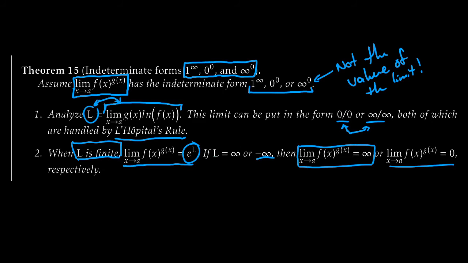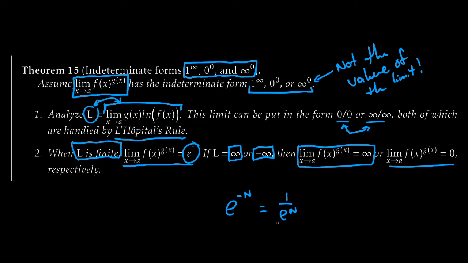If you get negative infinity instead of infinity, then you're going to get 0, because e to the negative infinity, if you want to think about it like this, is not technically correct, but you can think about that as being 0. Basically, e to the negative big number, let's just put a big number n, is just 1 over e to the n.